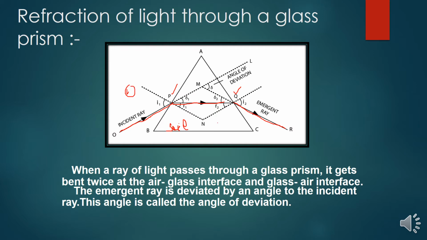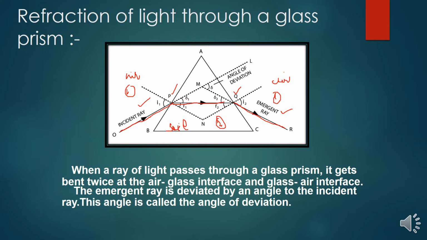So this is the first medium, this is the second medium, and this is the same first medium, because you know this is the air medium, this is a solid medium, and this is also air medium. So when it is incident on the solid prism, it is refracted inside it, and again it emerges on the other side.